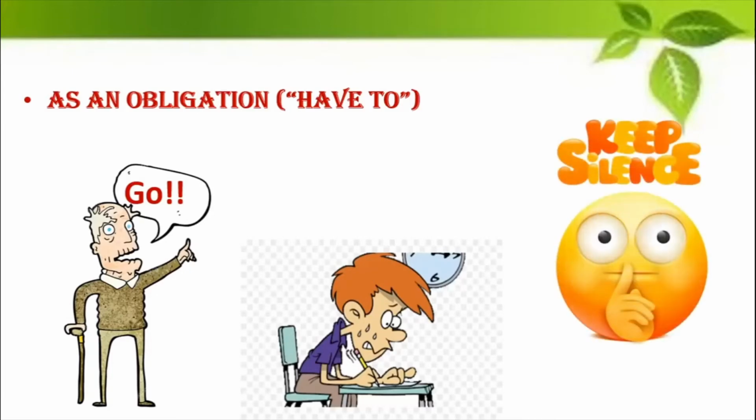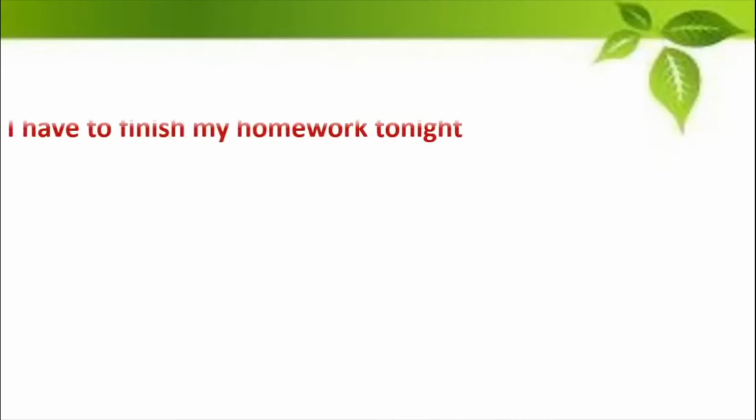And when you visit a hospital, a place of worship, a school, a court, at that time you have to keep silence. You cannot speak or make noise unnecessarily. So this is the use of have when it is an obligation. You say have to go, have to study, have to keep silence, have to observe traffic rules. Okay, so you can use it in many different ways.